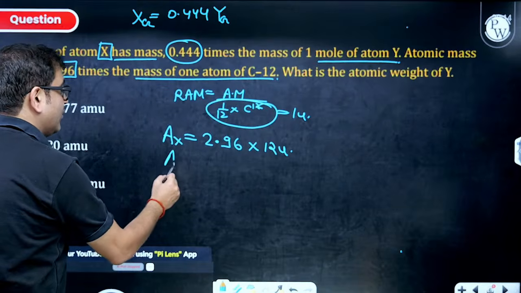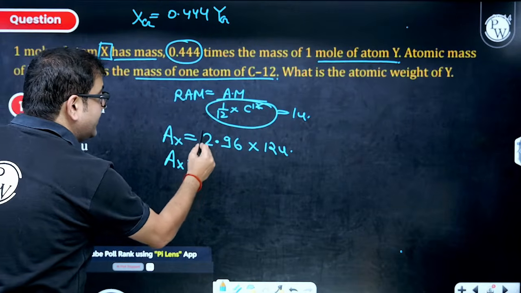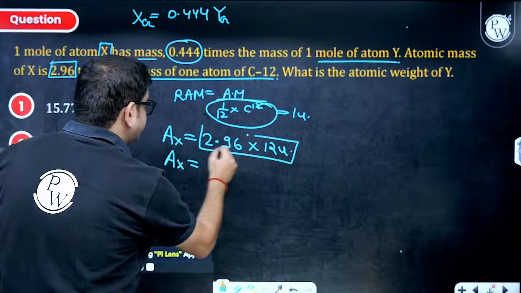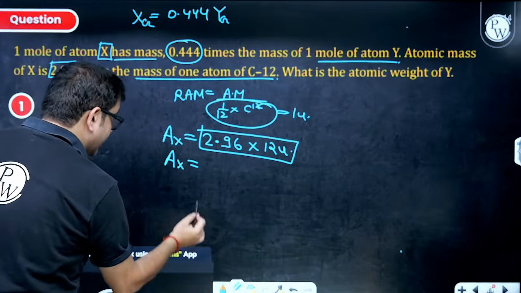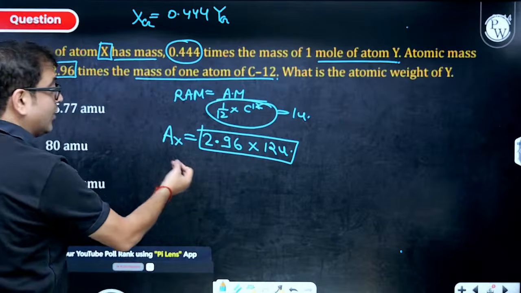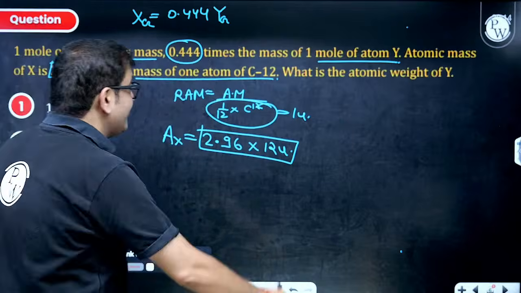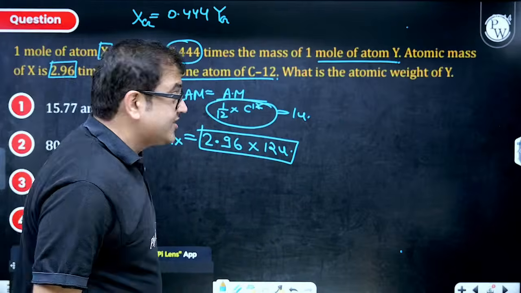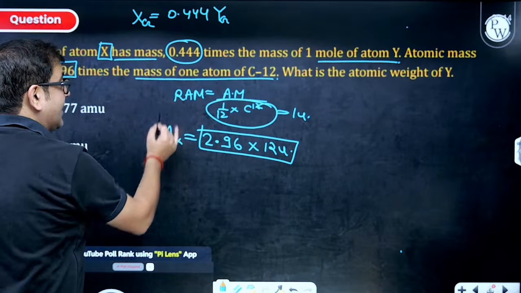That means I know the atomic mass of X, which will be this much. So if the atomic mass of X is this, what will be the gram atomic mass?